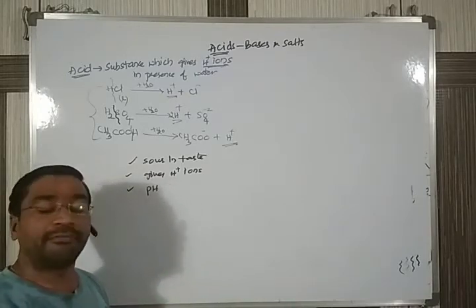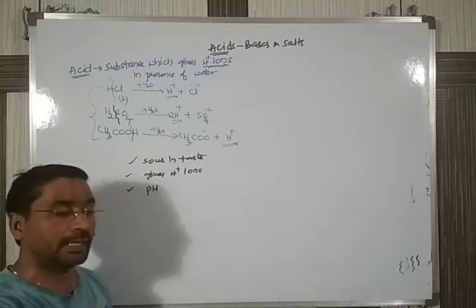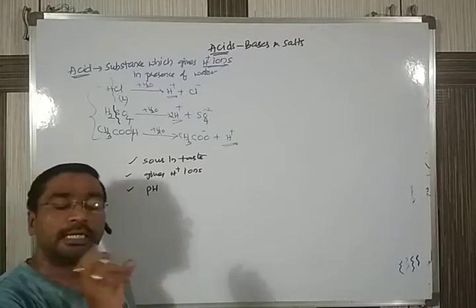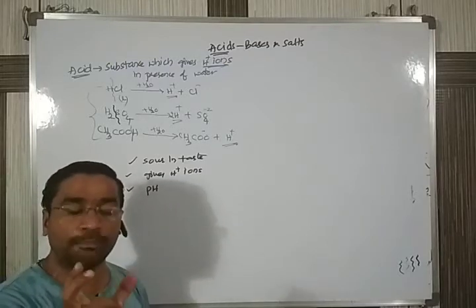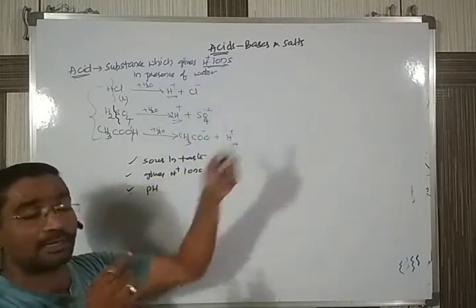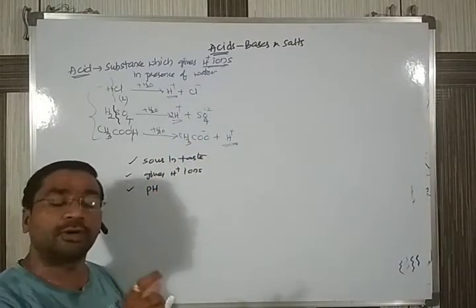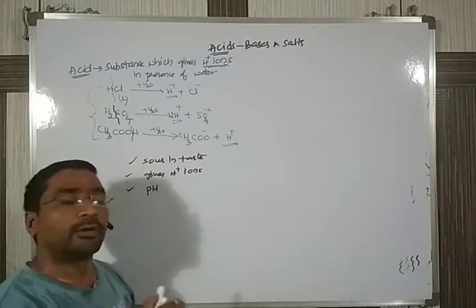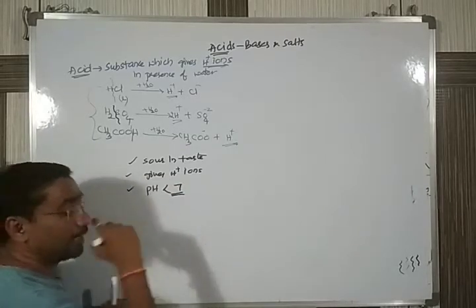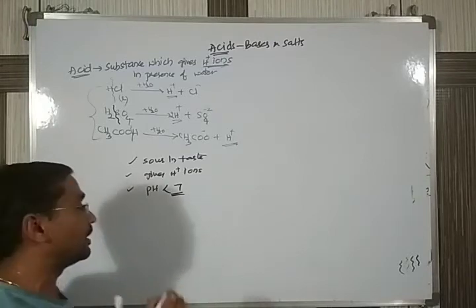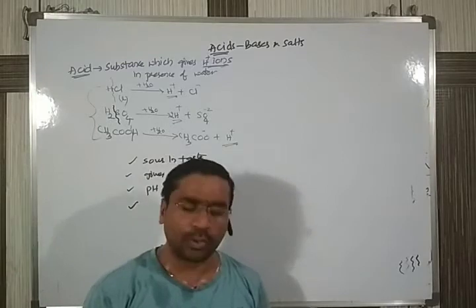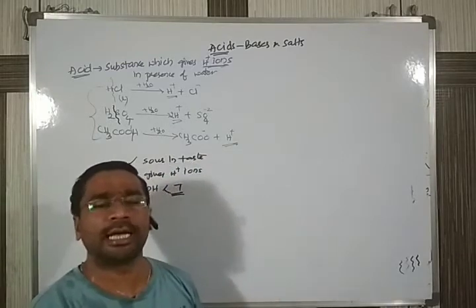So when you take a solution and dip the pH paper in it, depending on the color it obtains, we can identify whether it is acid, base or salt. The color obtained by the paper will show the value. The pH of acids will be less than 7. It should be less than 7. And one more point here for new students like you who are just now learning about acids and bases.